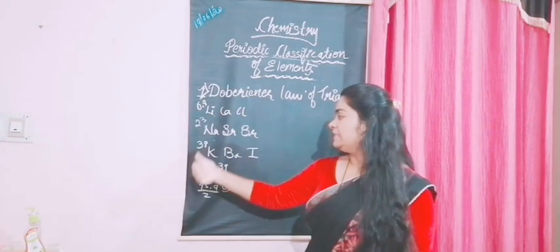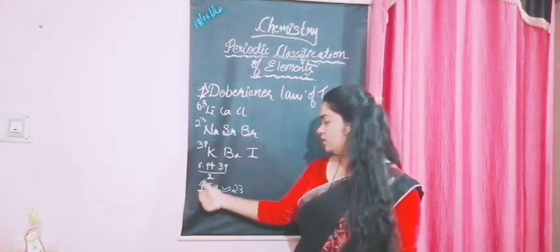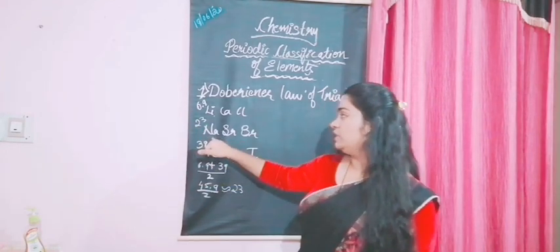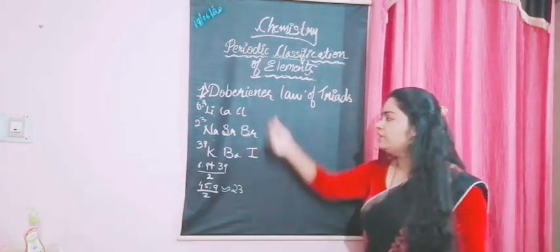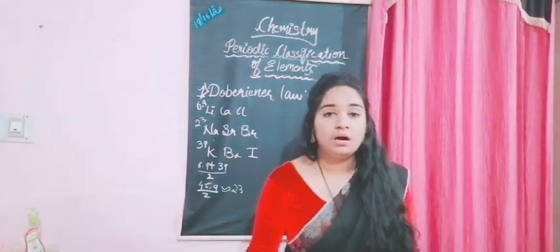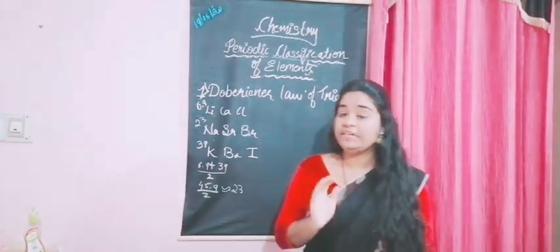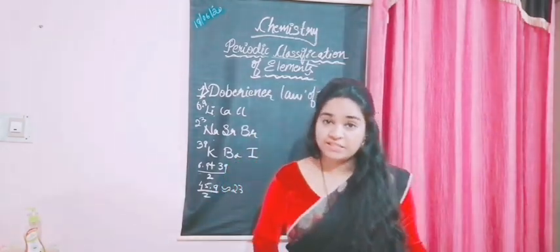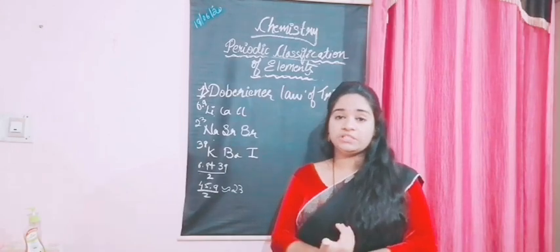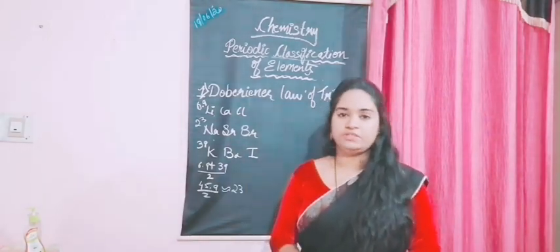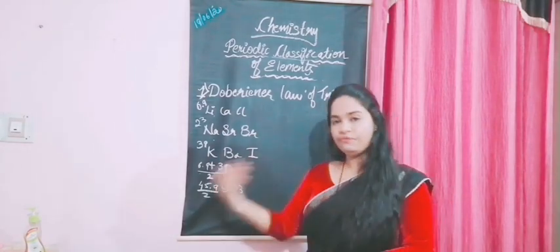6.9 plus 39 by 2, you can see that it was approximately 23, which was the atomic mass of sodium. So similarly, the trend goes even here. So this is the law of triads stated by Dobereiner, okay? Now that was the first step. I told you, right? He was like a stepping stone for other discoverers, like other scientists, for going further.